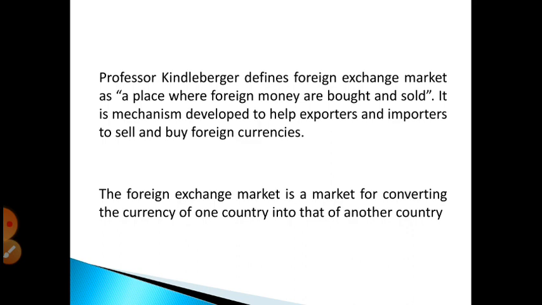Next we'll study the definition of the foreign exchange market, that is the forex market.